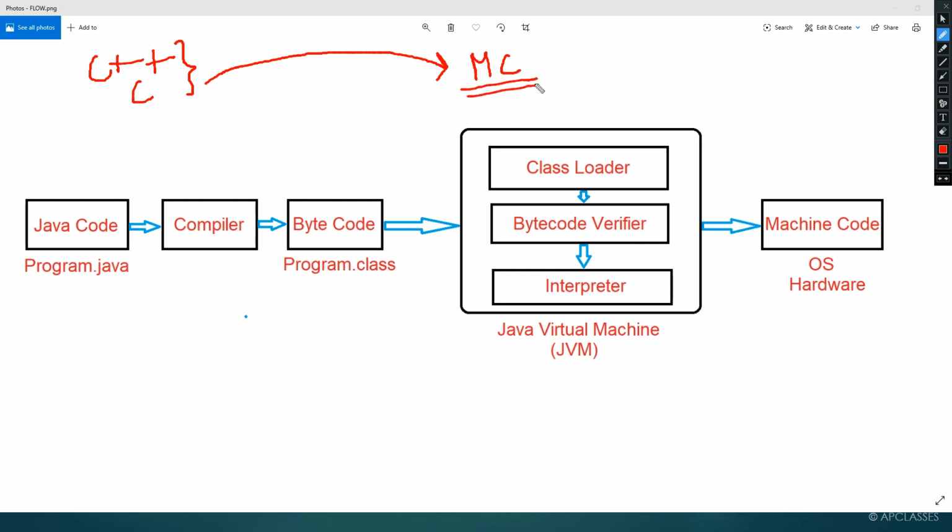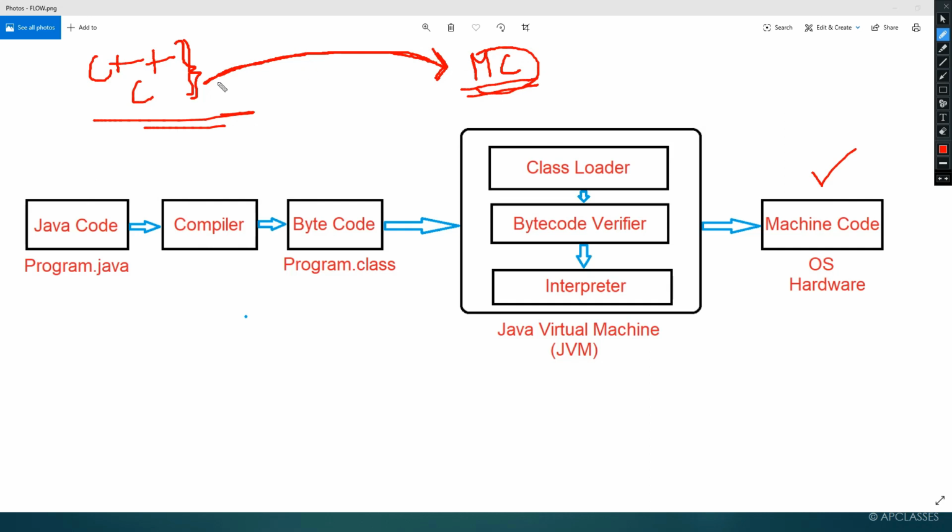The code which is understood by a machine is called machine code. So whenever you execute your source code, the program that you write, it is directly converted to machine code. Here you can see we have machine code at the end. Once you write a program, it will be directly converted to machine code through a compiler or interpreter.